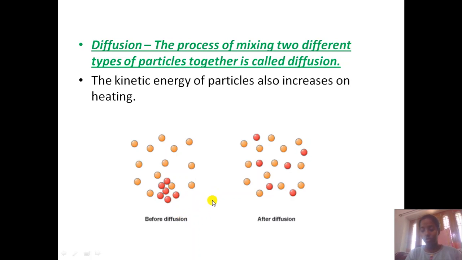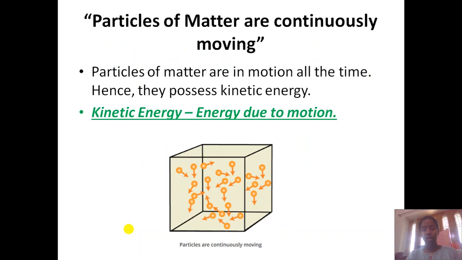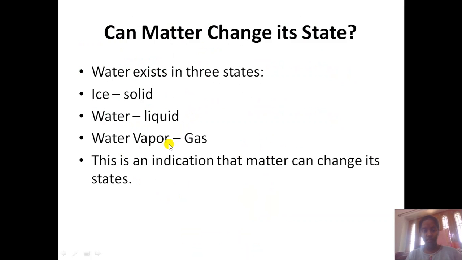Any sort of energy should be provided, then only diffusion may happen. There are many questions on this particular topic, diffusion, which we will see in the next video. So that was all about diffusion. Diffusion and kinetic energy are two most important topics.